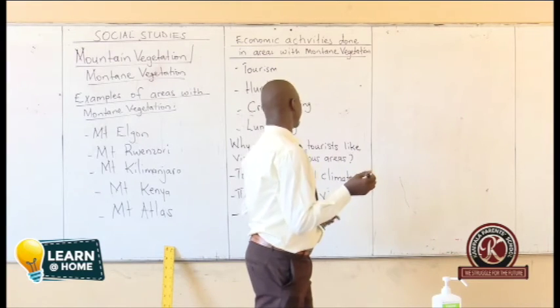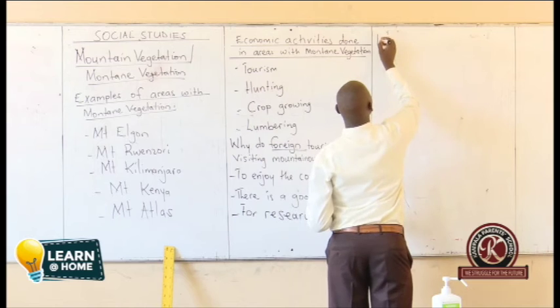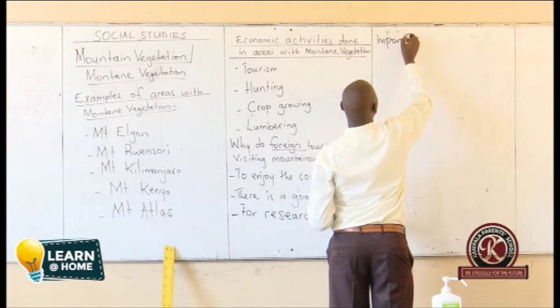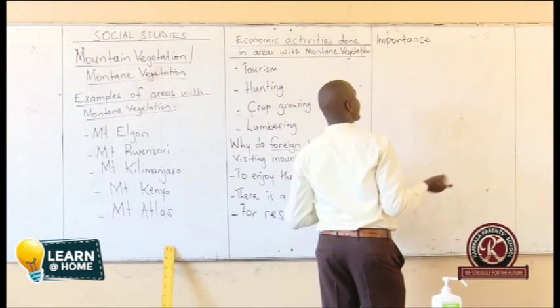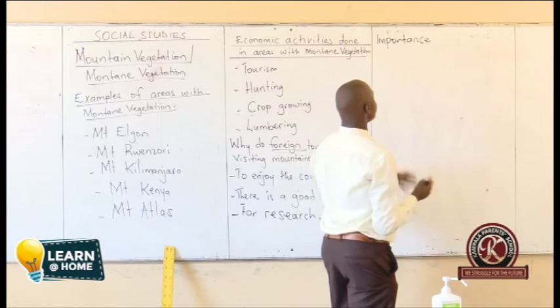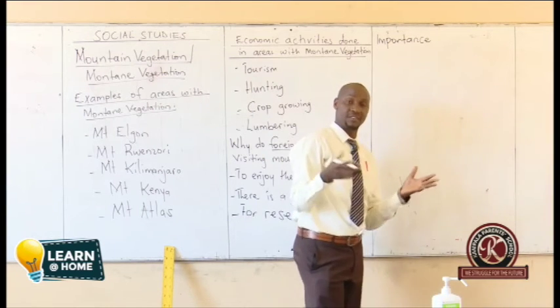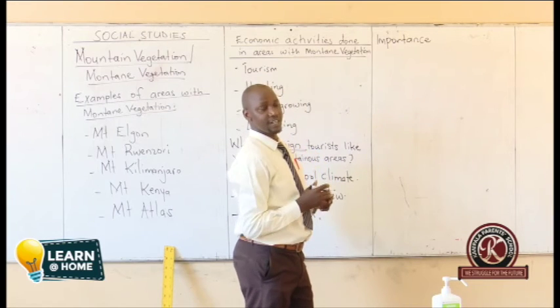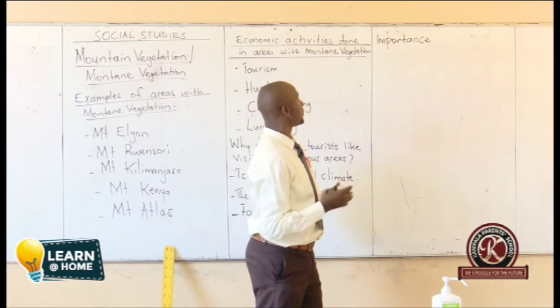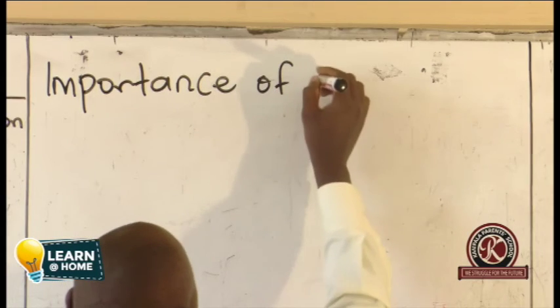Let us talk about the importances of mountains, since we want those of P4, P5 also to benefit. And I've also seen many are submitting their work. We are receiving work regardless of the class where somebody is. We have got work from P4 children, P5, P6, P7. So we can talk about importances of mountains.